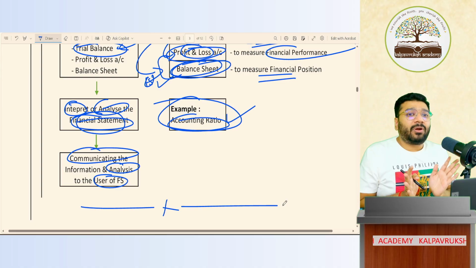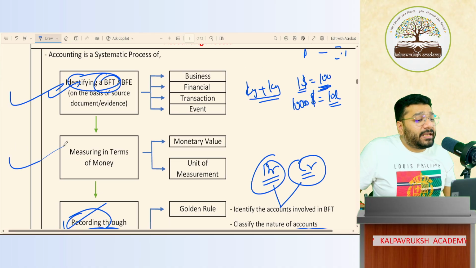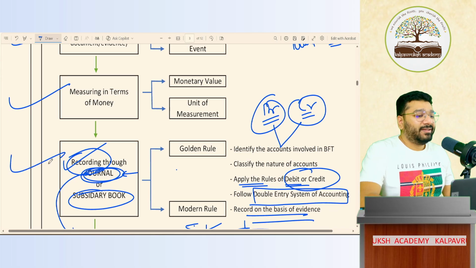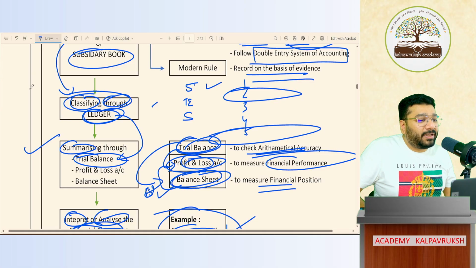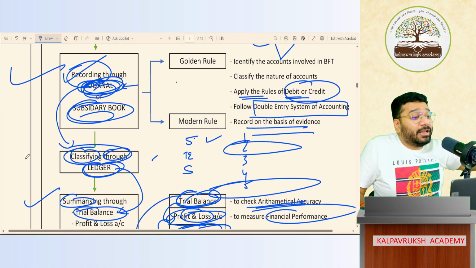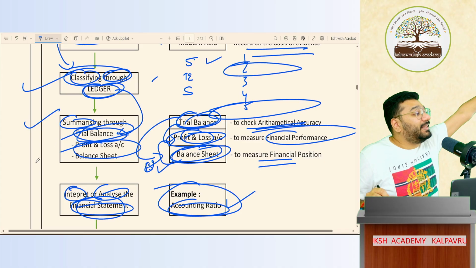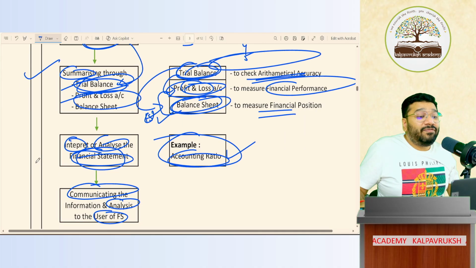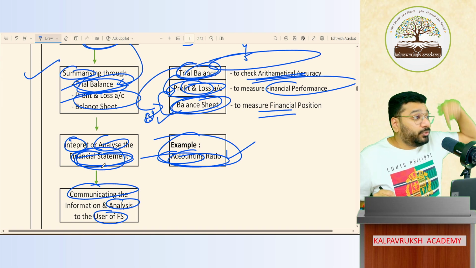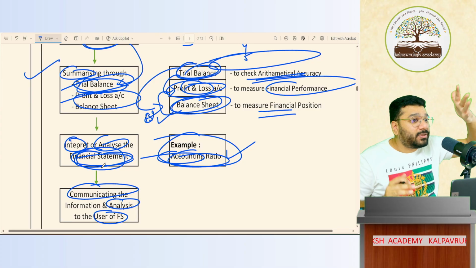This is a summary of the process. Understand? Identifying a BFT, measuring in terms of money, and recording is one chapter. Journal is another chapter. Subsidiary book, another chapter. Ledger, another chapter. Trial balance, another chapter. P&L, balance sheet, another chapter. Till 11th. Then financial statement analysis in 12th, another chapter. So if you think that today itself this entire accounting process should nicely get registered in my mind, it is not possible.